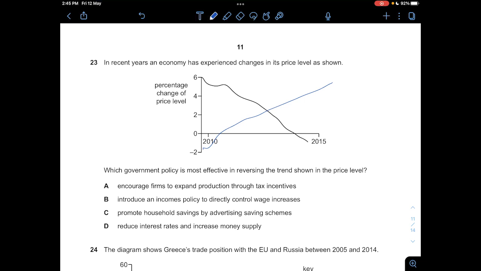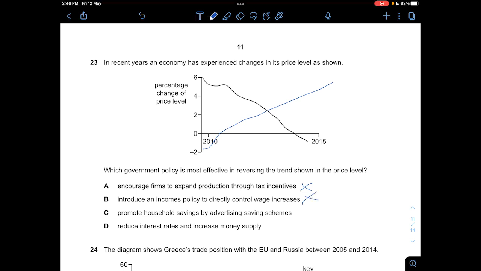So A, encourage firms to expand production through tax incentives, which is not correct, because if you were to encourage firms to expand production, it will actually shift the AS curve to the right, decreasing the price level. So that's not correct. And B, introduce an incomes policy to directly control wage increases, is also not correct, because your AS would not shift to the left. Normally when the AS shifts to the left, this is when your cost of production increases and your wages rise above the rate of inflation. But now you control wage increases, meaning that your AS will not shift to the left. So B is not correct.